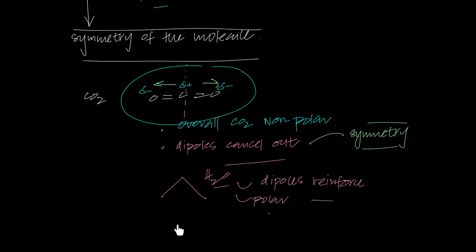Sometimes if it's not symmetrical, even having polar bonds would mean the overall molecule can also be polar. So the summary is that having polar bonds can result in the overall molecule being polar and can also result in it being non-polar, depending on the symmetry. If there's symmetry, the dipoles will cancel out, and the overall molecule will be non-polar. If there's no symmetry between the polar bonds, then obviously the dipoles will be reinforced, they won't cancel out, and the overall molecule would be a polar molecule. But in order to understand this further, you first need to understand the entire chemical bonding as well as the shapes and symmetry of molecules, which is our next task.